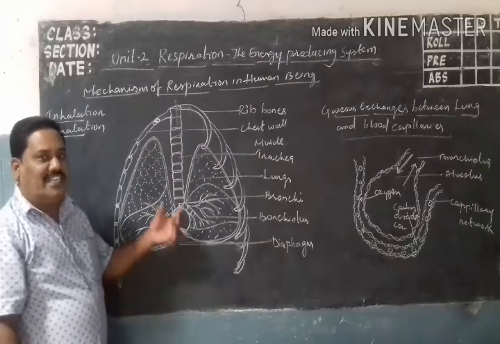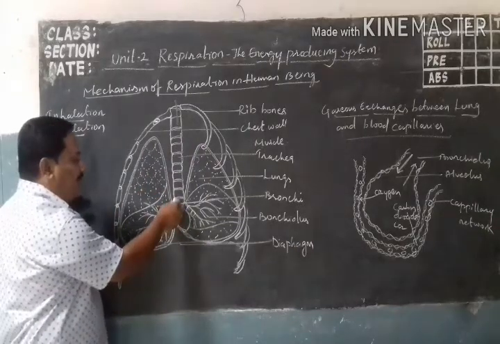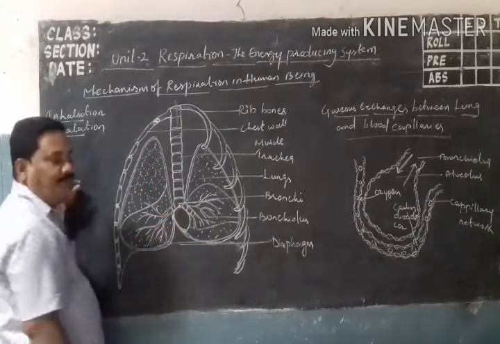The C-shaped cartilaginous trachea opens into the bronchi.